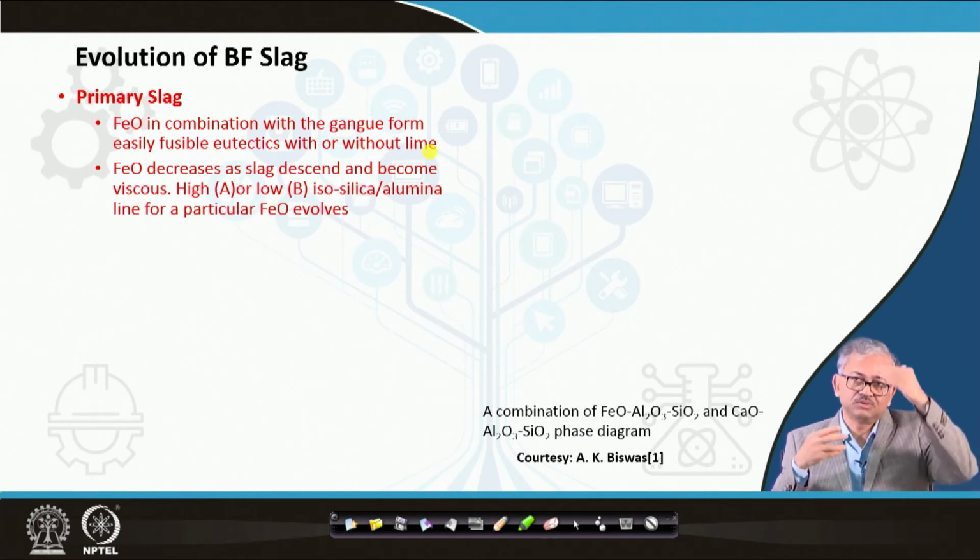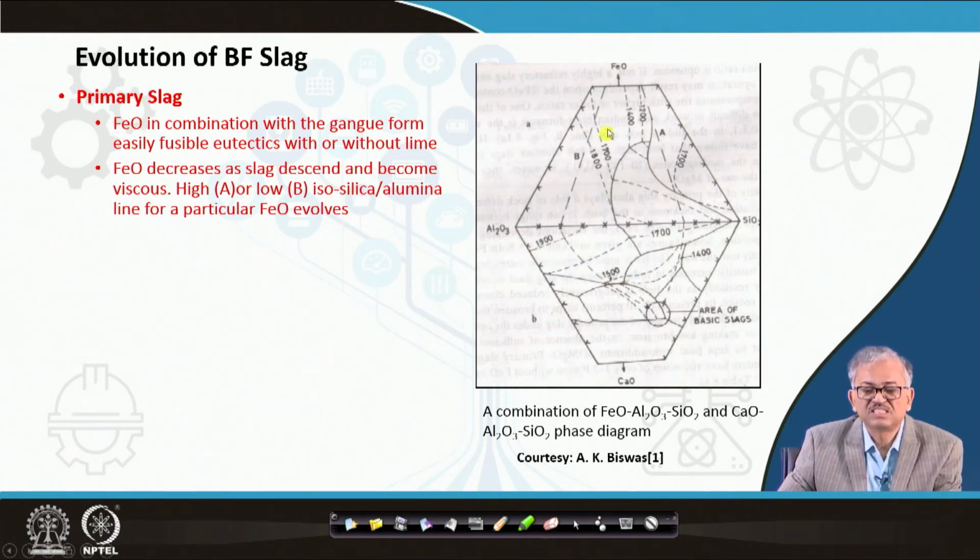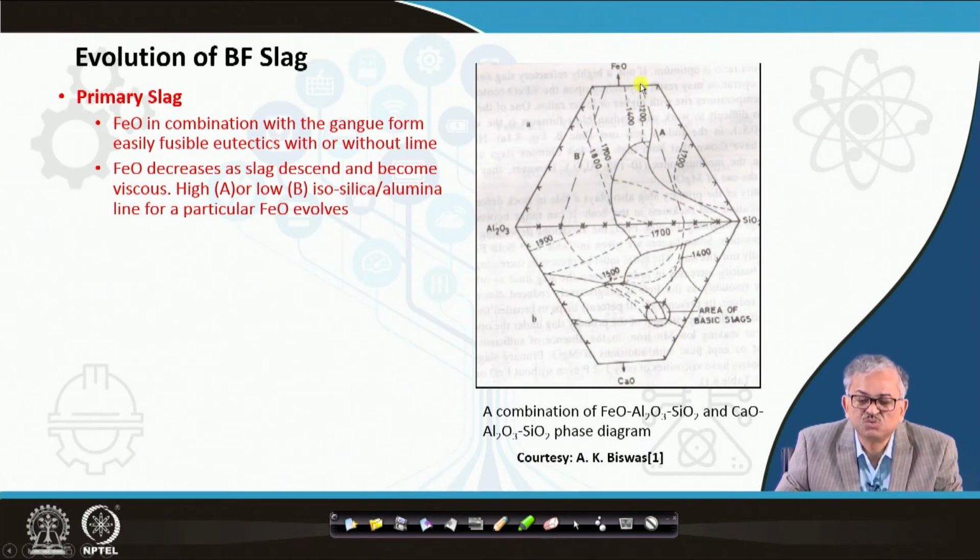So the primary slag becomes a little viscous as it goes down, and you can find this region in the FeO, Al2O3, SiO2 system. Here is the FeO percentage; as you go down the slag FeO percentage is less, and you can find two lines, line A and line B. Along line A, for a particular FeO, the SiO2 to Al2O3 ratio is quite high, 3 to 4, and it is a very low melting eutectic, 1200 degrees centigrade.